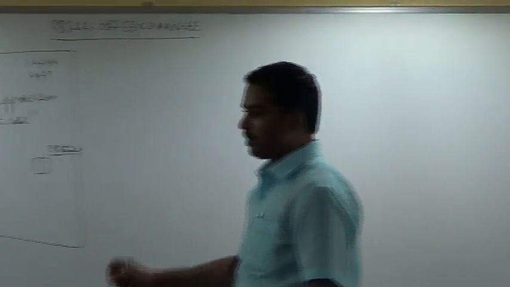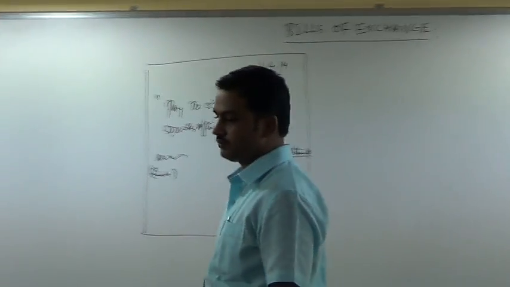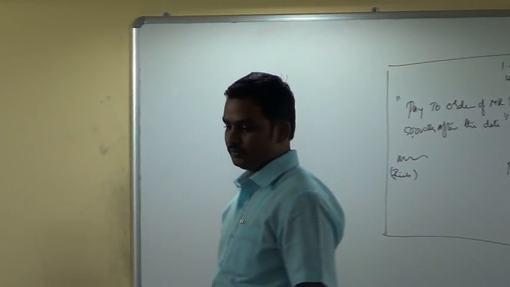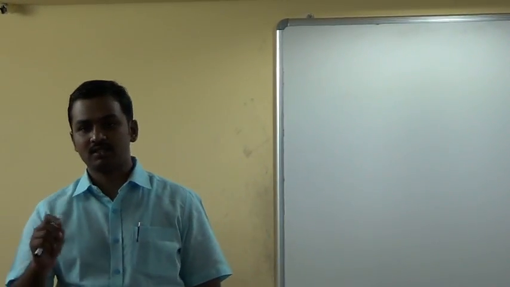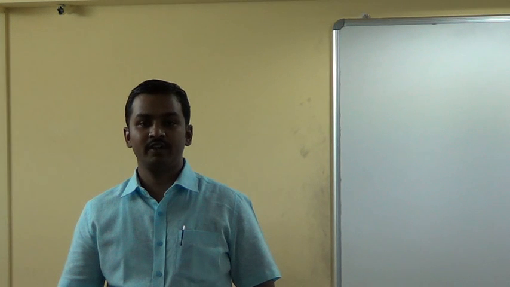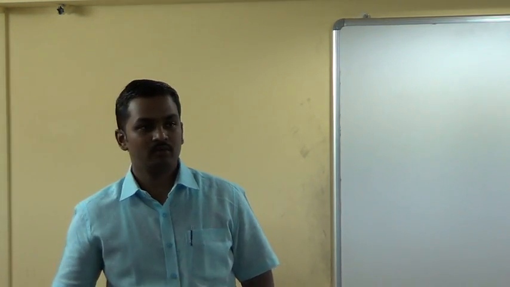Rich sends this paper to Poor and asks him to sign on the revenue stamp.